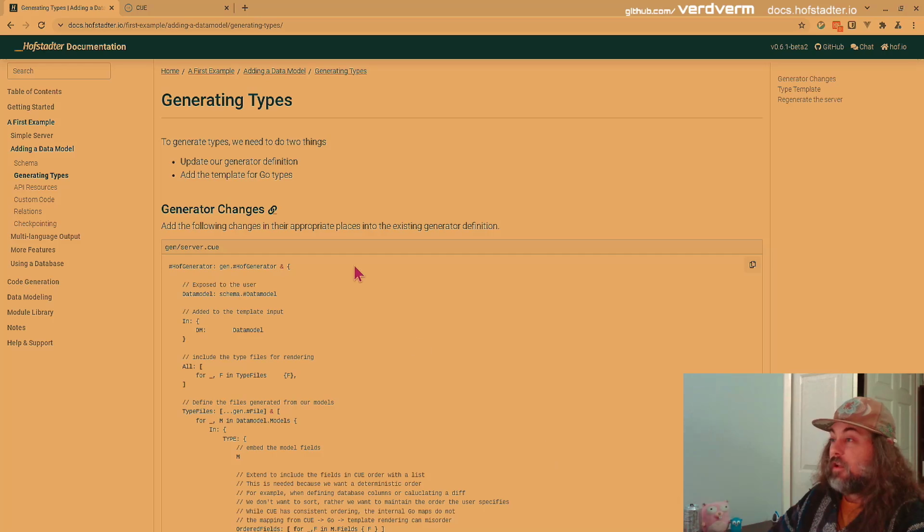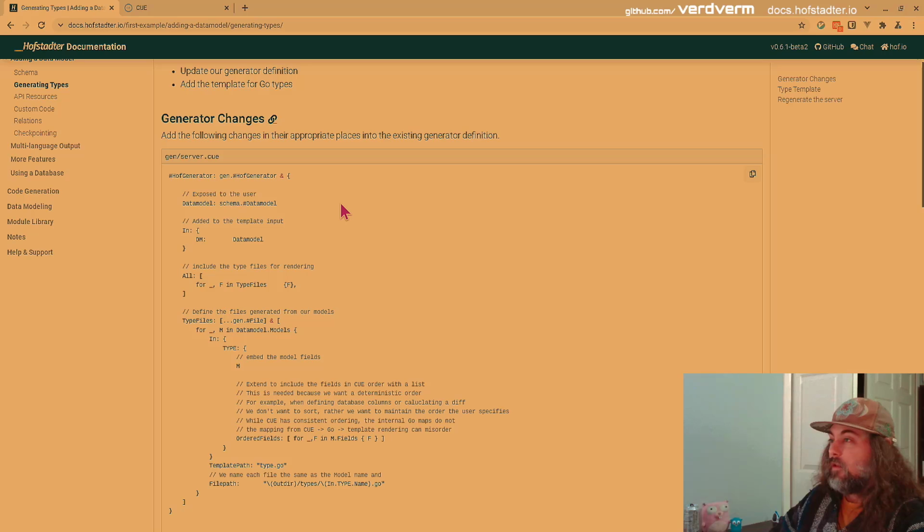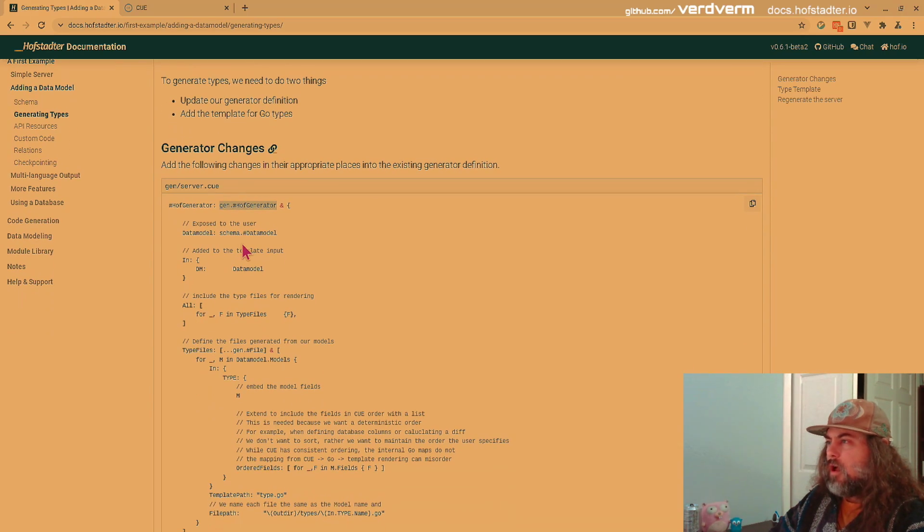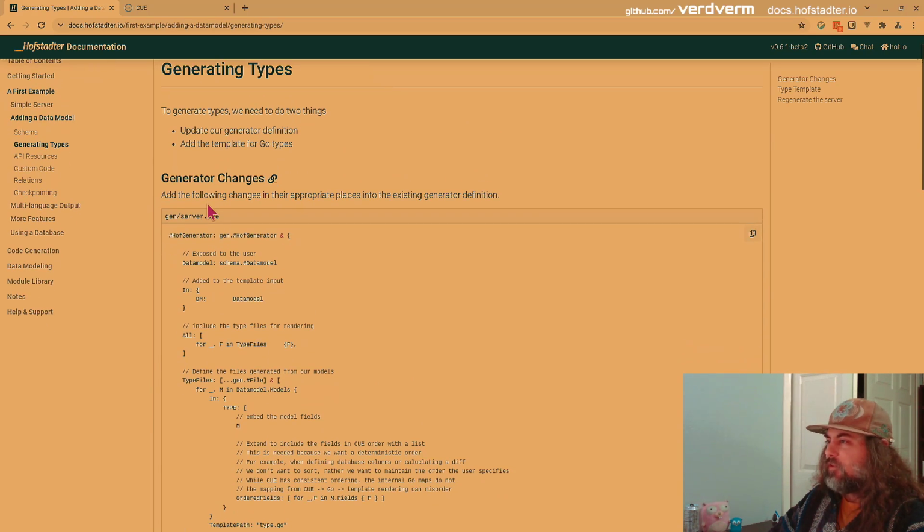So we want to generate types from these data models, right? So we're going to create a generator for types. And it's going to take our schema that we just saw. It's going to build on a Hoff generator. And I should probably make this more clear. This is actually, so adding a data model. This first example, like, we had a snapshot